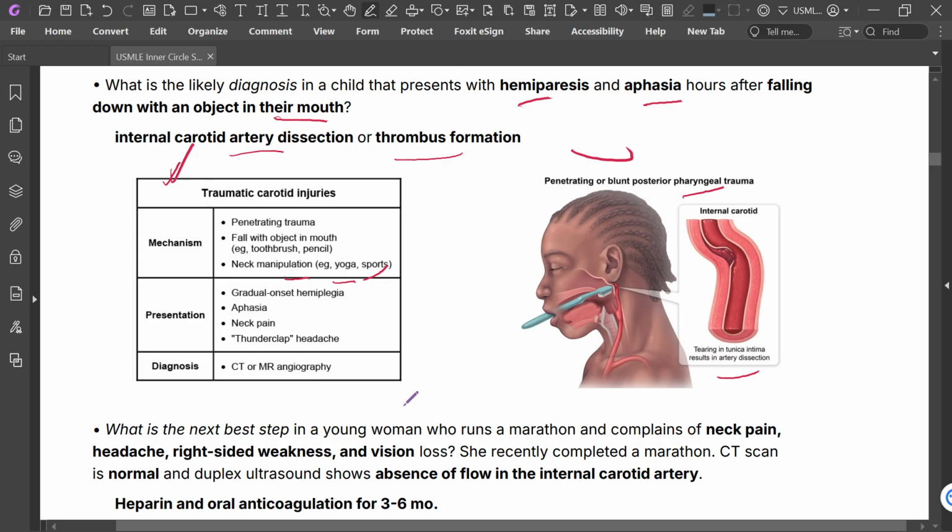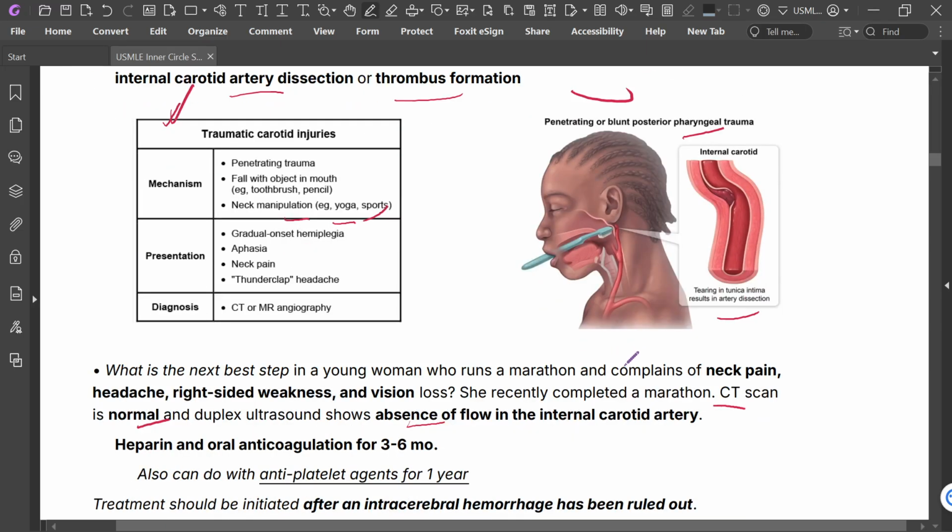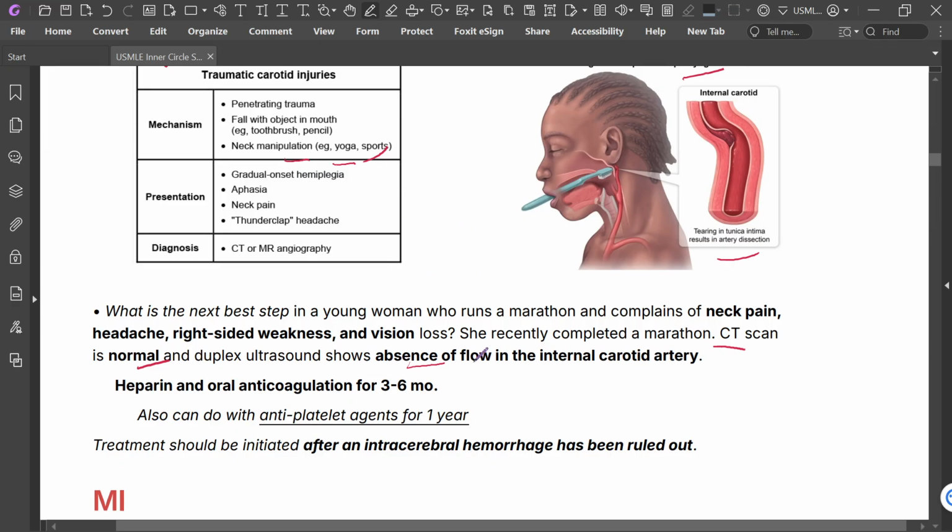What is the next best step in a young man who runs a marathon and complains of neck pain, headache, right-sided weakness, and vision loss? He recently completed a marathon. CT scan is normal, but duplex ultrasound shows absence of flow in the internal carotid artery.